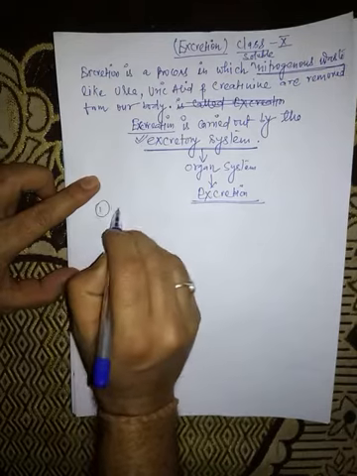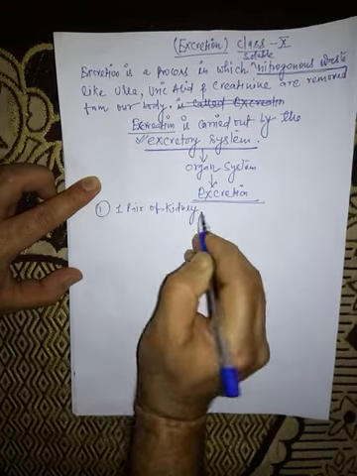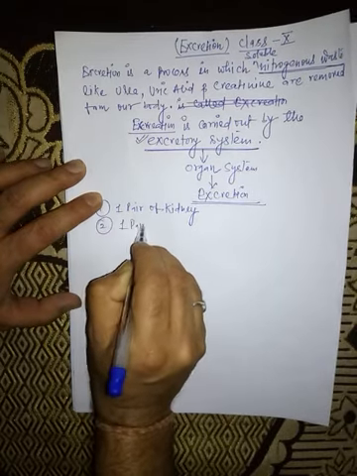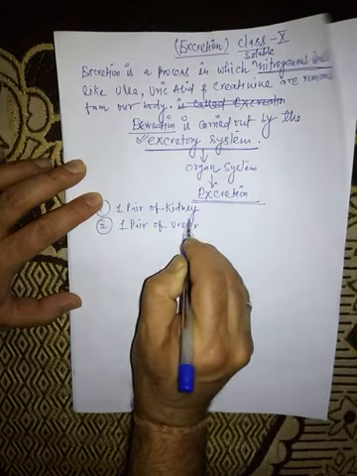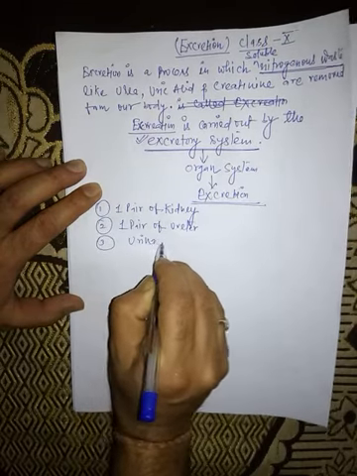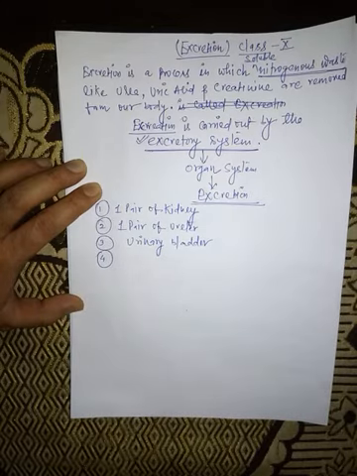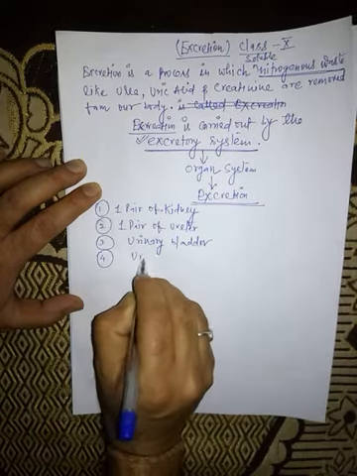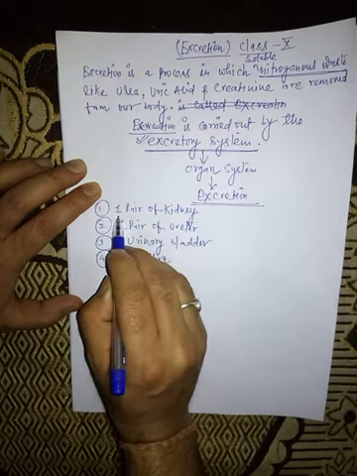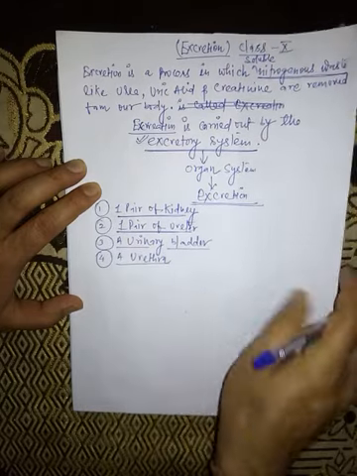The excretory system contains, number 1, one pair of kidneys, number 2, one pair of ureters, number 3, a urinary bladder, number 4, a urethra. The excretory system contains one pair of kidneys, one pair of ureters, a urinary bladder, a urethra.